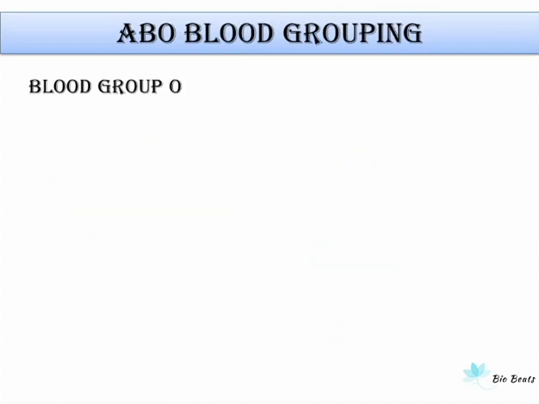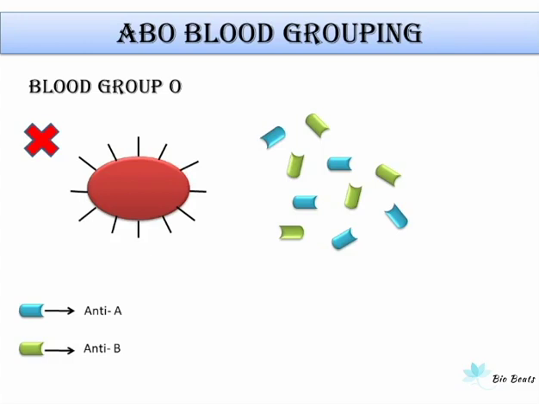Now, let us move towards blood group O. So, in case of blood group O, the RBCs do not have any antigen on their surface, whereas the plasma contains both the antibodies, that is anti-A and anti-B. As an O-type person does not have antigen on the surface, it can donate blood to all the blood types and therefore it is known as universal donor.